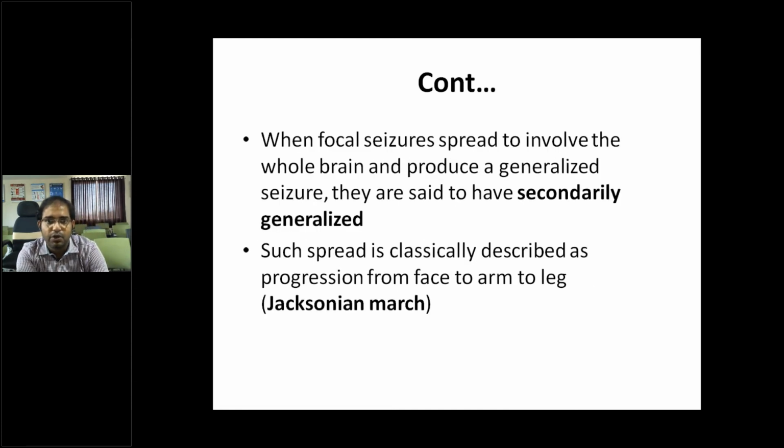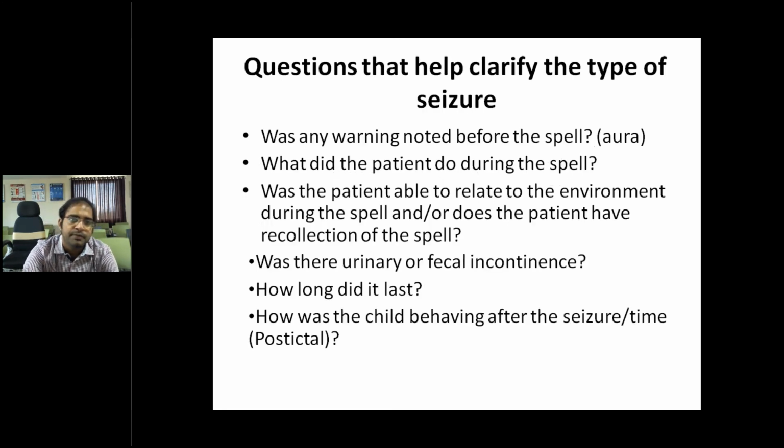When focal seizures spread to involve the whole brain, as we already discussed, that is called secondary generalized seizure, or secondary generalization. Initially the origin is in one hemisphere, that is partial, and later it spreads to other parts of the hemisphere and to the other hemisphere also. So it becomes a generalized seizure. Such spread is clinically described as progression from face to arm, then to leg, like a Jacksonian march.